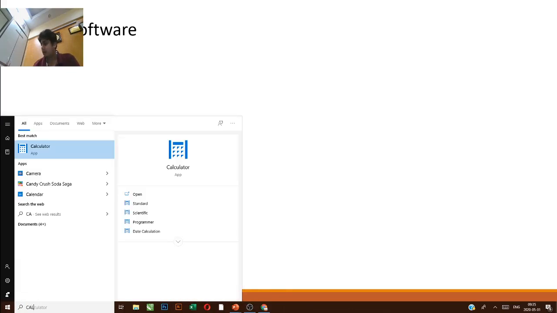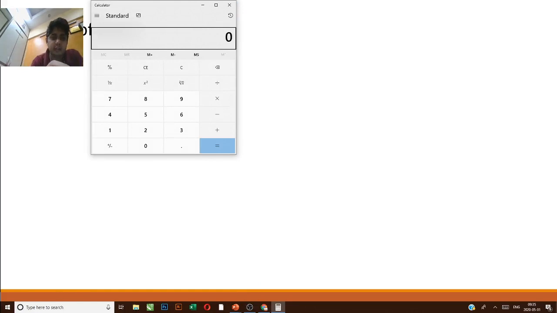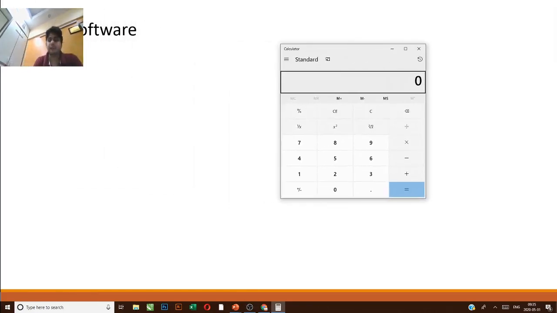Software, just imagine one thing. What is software? Now, just a small example. Right now, I am turning on this calculator in my machine. Calc, calculator. If you see this, guys, this calculator, I can see, but I cannot touch, because actually if I am touching, suppose I am doing 5 plus 55 plus 2 equals.